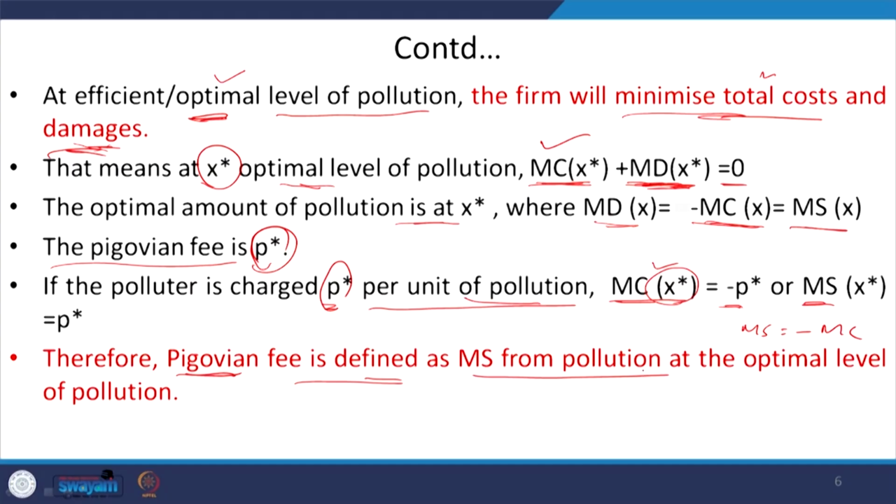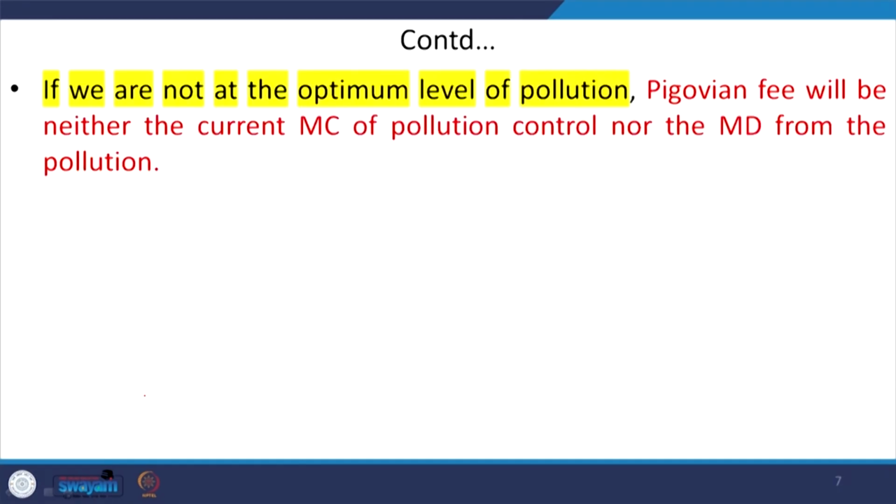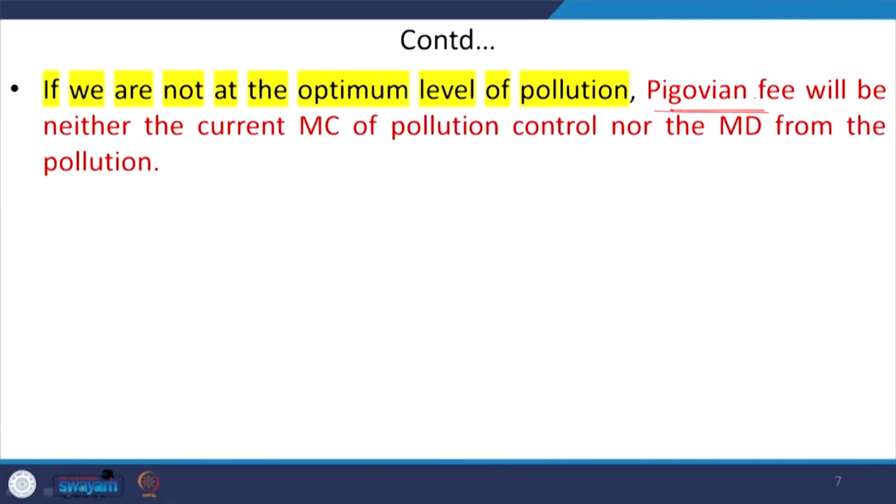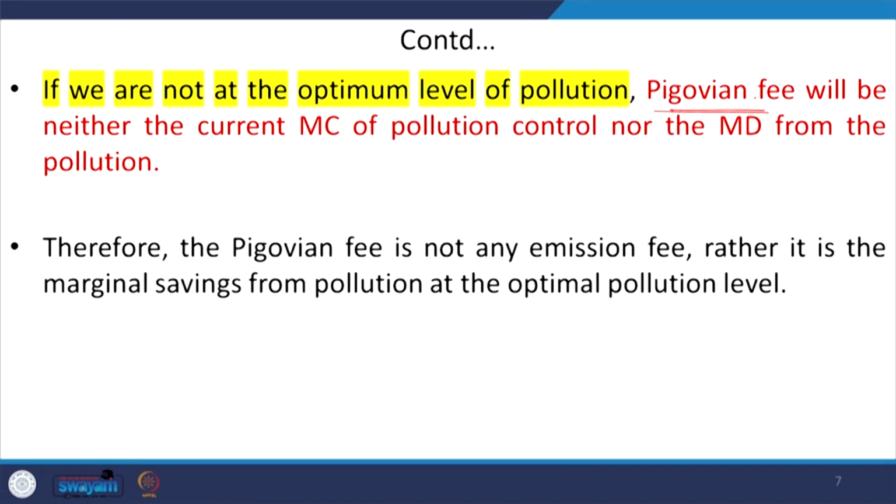Which particular point? This is at the optimal level of pollution, X star. But if we are not considering only the point X star and are talking about some other points of pollution, then this P given phi, that is P star, is not actually the current marginal cost of pollution control, nor the marginal damage from the pollution that is generated.